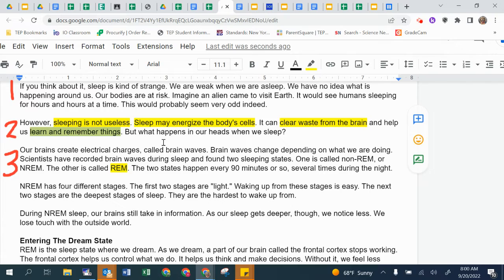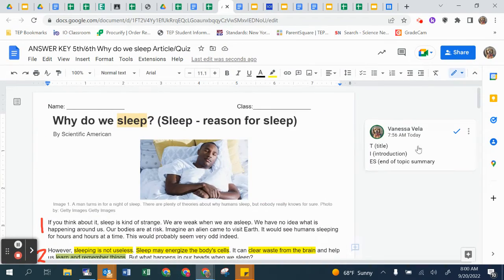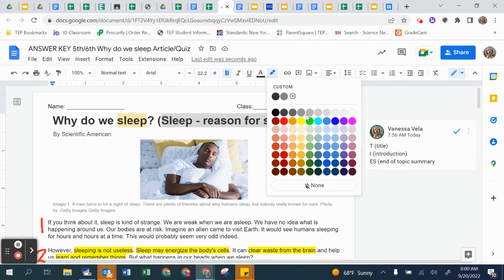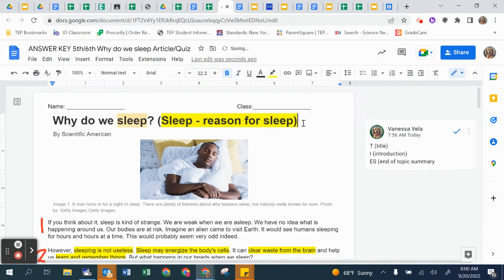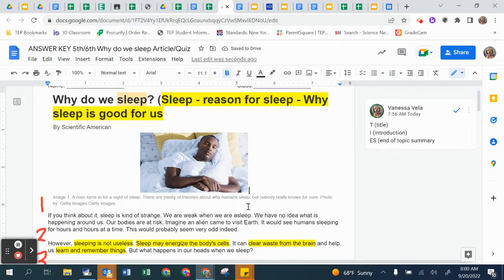I see the second sentence is really good. So maybe from there, if I go back to this topic that I may have thought about, the introduction is telling us why sleep is good. Okay, so I think that's where it all chimes in. That's what you can write down. Then at the end, you'll do your end of topic summary and go from there.